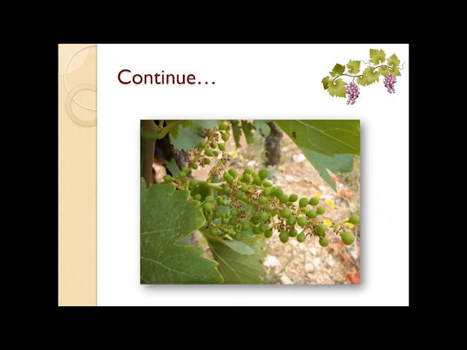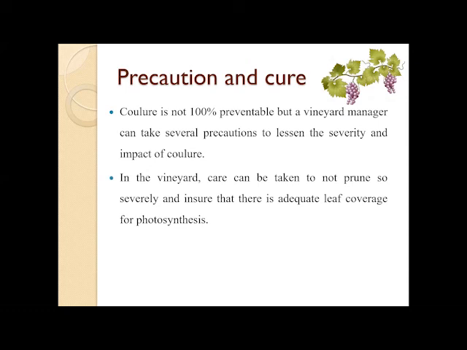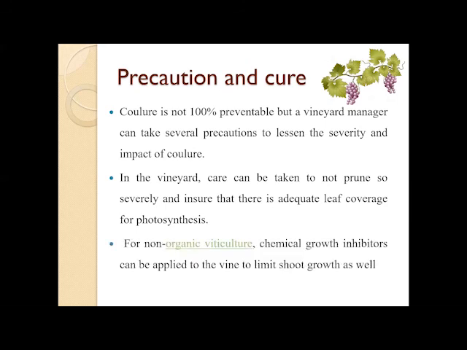This metabolic reaction doesn't allow a fruit to develop, hence resembling green ball bearings. Some precautionary measures and cure. Coulure is not 100% preventable, but a vineyard manager can take several precautions to lessen the severity and impact of coulure. In the vineyards, care can be taken to not prune so severely and ensure that there is adequate leaf coverage for photosynthesis. For non-organic viticulture, chemical growth inhibitors can be applied to the vine to limit shoot growth as well.